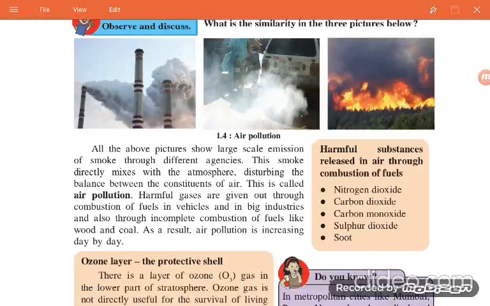Harmful gases are given out through combustion of fuels in vehicles and in big industries, and also through incomplete combustion of fuel like wood and coal. That is, when you burn wood or coal, sometimes if there is not sufficient oxygen, then smoke comes out from it. That is combustion. As a result, air pollution is increasing day by day.